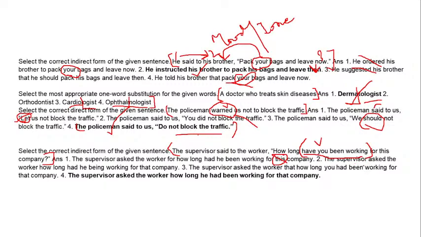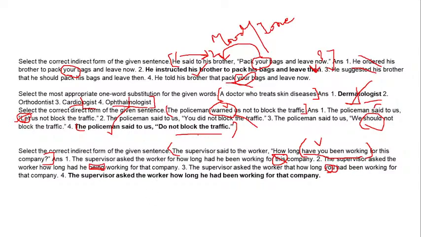Number two is: the supervisor asked the worker, how long had he been working? No, "been" also cannot be used because it's a continuous form. We don't need this. Three is: asked the worker that how long you had been working. So a problem with the pronoun. "You" cannot be used anymore because it's "he" now. The worker is being asked.